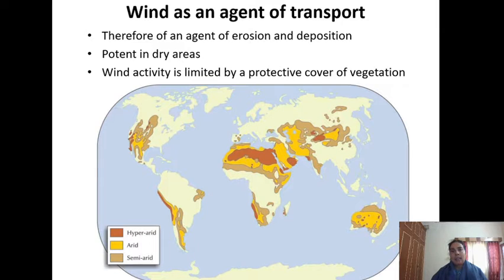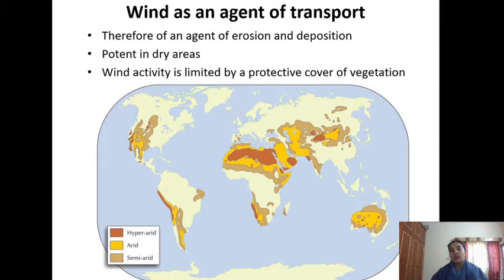Talking about wind as an agent of transport, we are automatically talking about wind as an agent of erosion and deposition as well. Why? Because for you to be able to transport some sediment grains, you first need to dislodge or remove these grains from the surface. And this removal of grains would involve the process of erosion. After a while, where you have transported these grains in suspension in air, these grains will be deposited somewhere. So automatically the process of deposition is also involved.